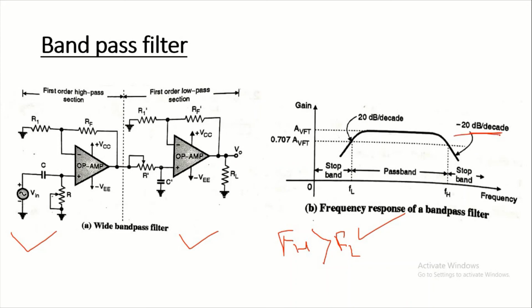If we want a sharper frequency response characteristic, then we cascade a second order high pass filter and low pass filter in place of the first order filters. Now, the two cutoff frequencies are given as FL is 1 upon 2 pi RC and FH is 1 upon 2 pi R dash C dash, and the center frequency is given as under root FH into FL. Q is the quality factor, a measure of the selectivity of the filter, and it is given as FC divided by bandwidth, where bandwidth is FH minus FL.